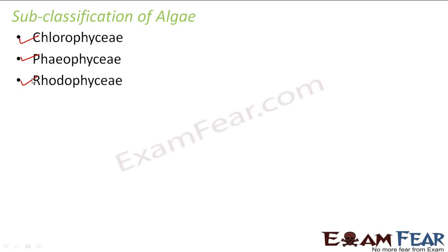Now we will see what was the basis of classification. One basis was that the color of each of them is different. Why was their color different? Because of their chemical composition. The pigments which were present in them are different. So because of different pigments, they have different colors. Before we talk about the three types of algae, let us quickly talk about the photosynthetic pigments, because presence or absence of the pigments is one of the most primary factors for sub-classification of algae. So we should first know what these photosynthetic pigments are before we go ahead with the sub-classification.